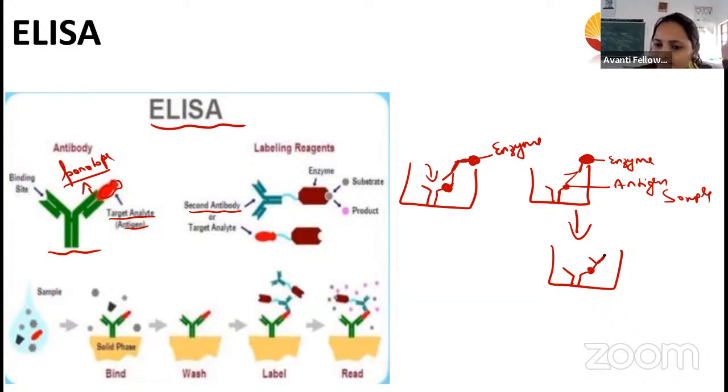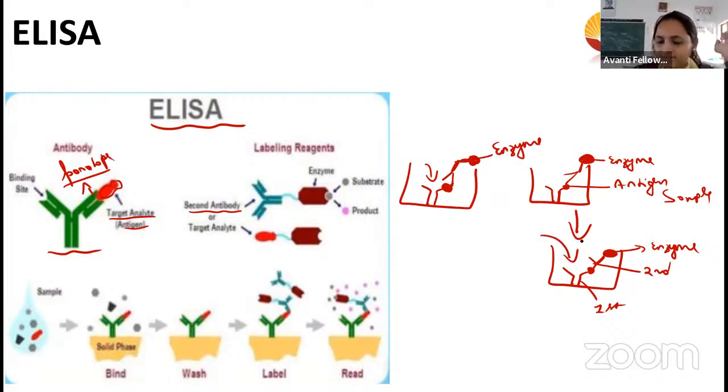Here, there's one interesting thing. Just listen here. So what happened? First antibody is here. This is the second antibody, which is carrying the enzyme. That's why I told you that it is enzyme linked, right? The second antibody is carrying the enzyme which is linked to it.